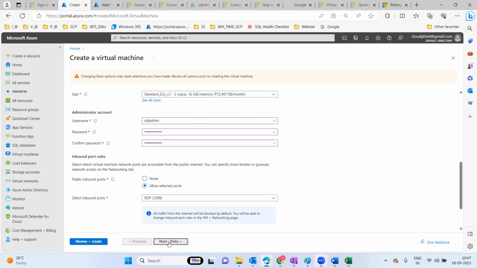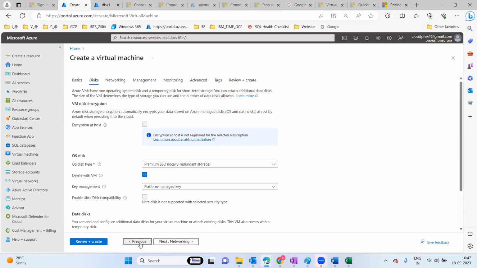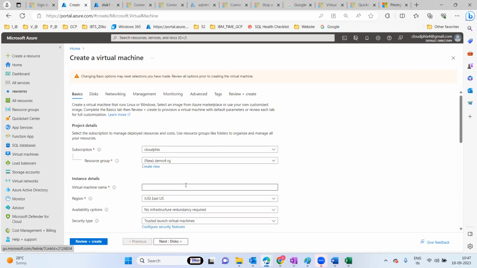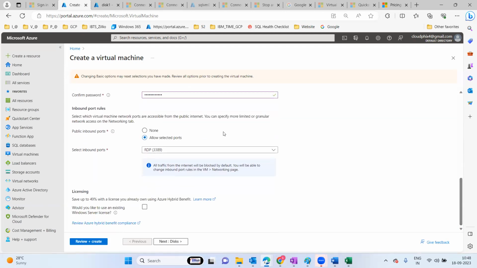All right, so go to the next option. Okay, I just told you folks, this is basically the virtual machine name. Okay, demo VM4. Okay, so let me keep this one as inbound block.